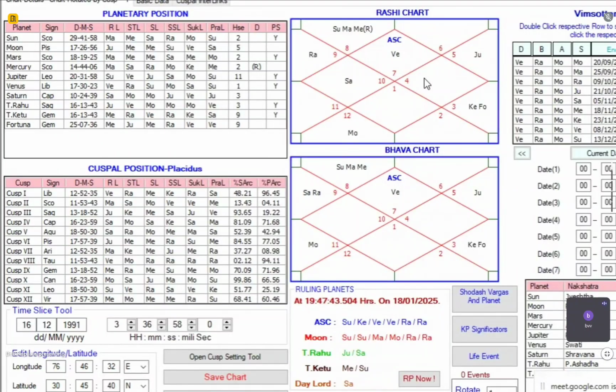Because 12th is not there, that's why we are considering it as a delayed marriage. If 12th is there, we can consider it as a denial of marriage. Yes, that is denial of marriage. Correct. Very correct. Any more questions, please?